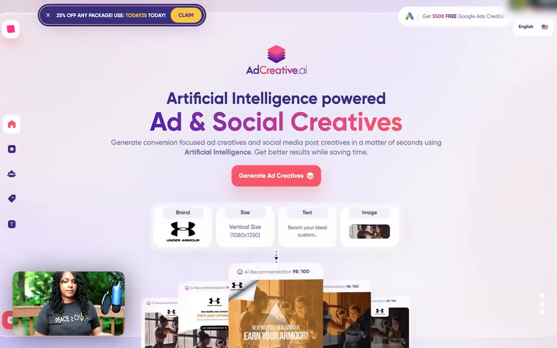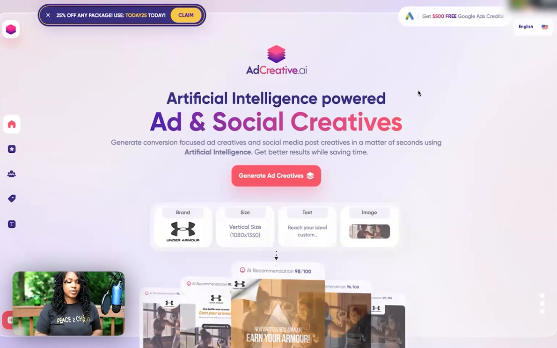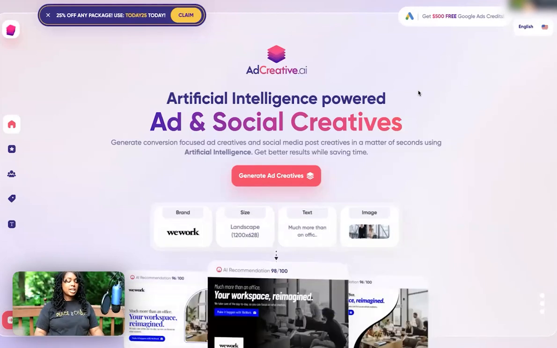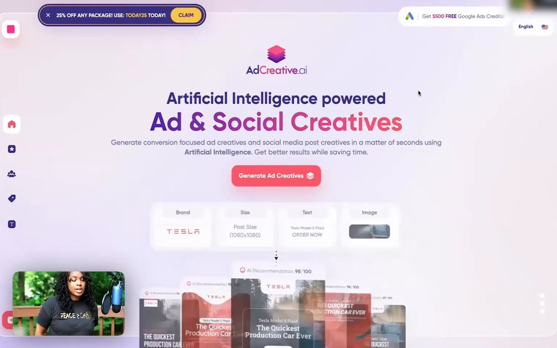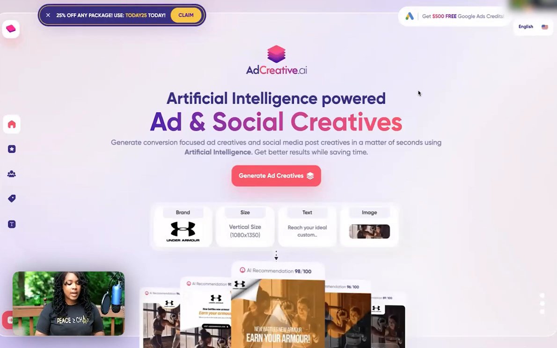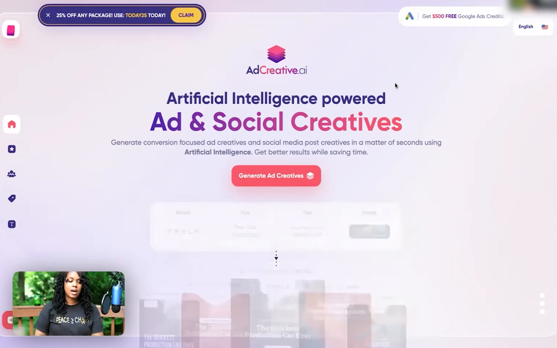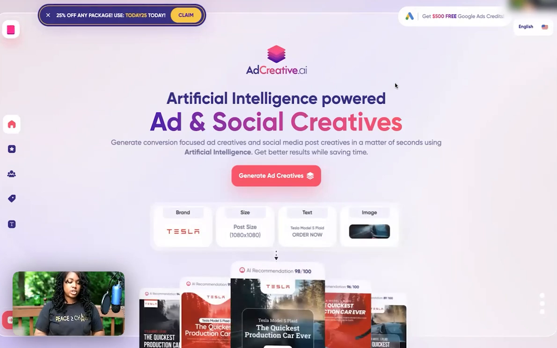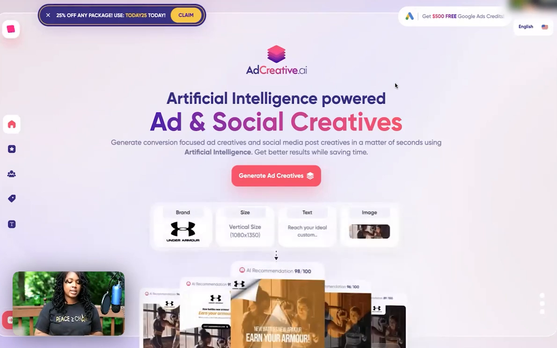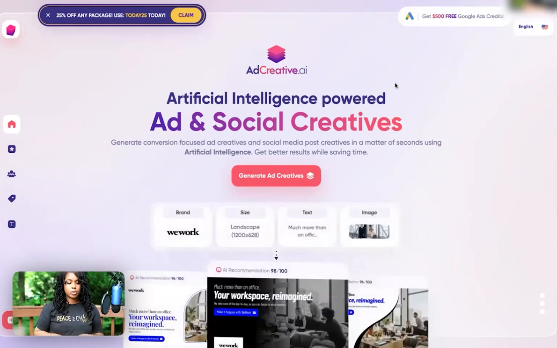Here is a website for those who are trying to generate ads. They don't want to think about it. They don't want to take a picture and write words on it, and they don't want to do a lot of that work. This is an AI tool that's artificial intelligence powered for your ad and social creative. So it generates the ads for you. You'll put in things like your tagline, your images, your logos, and things like that, and then it'll create multiple ones for you to download.